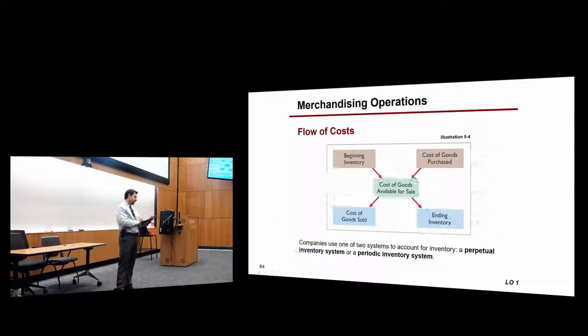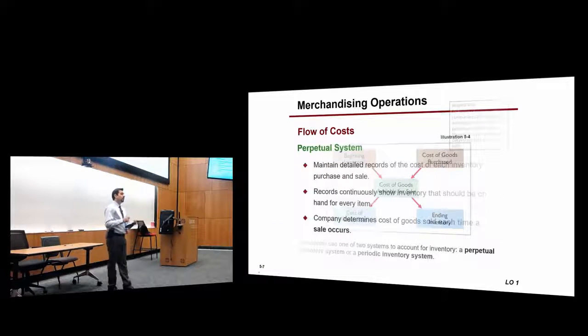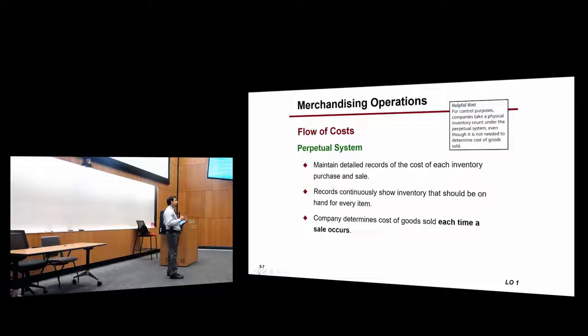Now the perpetual system, like I said, after every transaction, they will calculate cost of goods sold and inventory. Okay? There is an issue here.